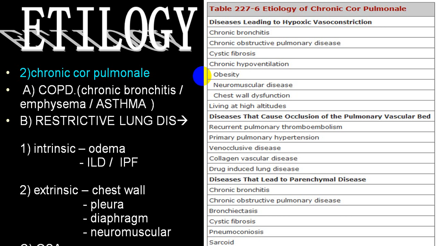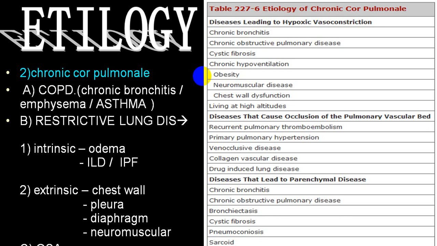In chronic cor pulmonale, the most common cause is COPD, chronic obstructive lung disease, in which we come across chronic bronchitis, emphysema, and asthma. Restrictive disease we can divide into two big groups, intrinsic and extrinsic. In the intrinsic variety: pulmonary edema, interstitial lung disease, interstitial pulmonary fibrosis.